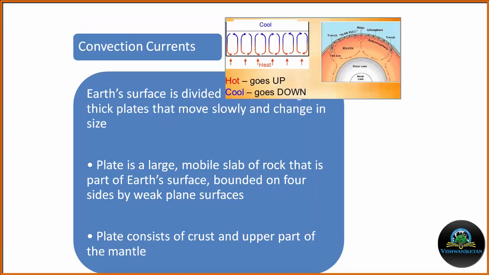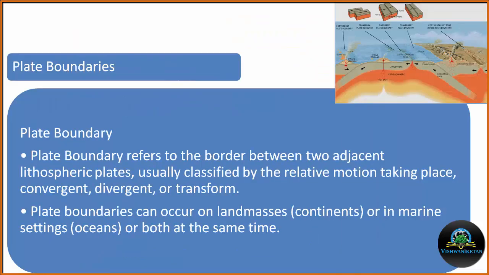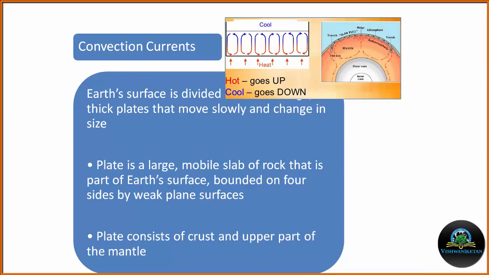Now the question arises: why are these plates moving? It is believed that the generation of convection cells within the mantle is responsible for the movement of these plates. Because of the huge temperature difference between the outer core and mantle, convection cells are generated.